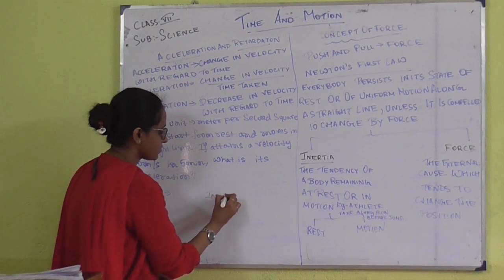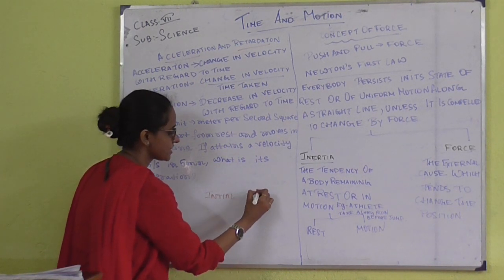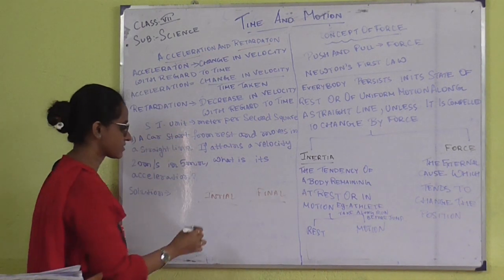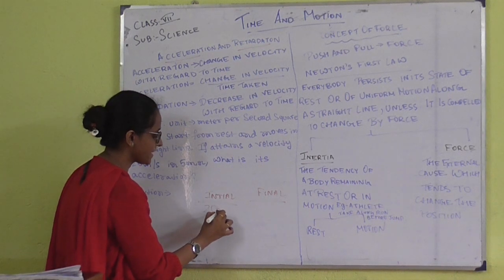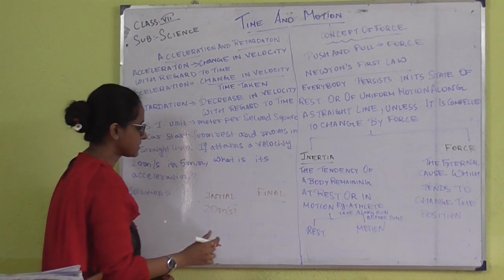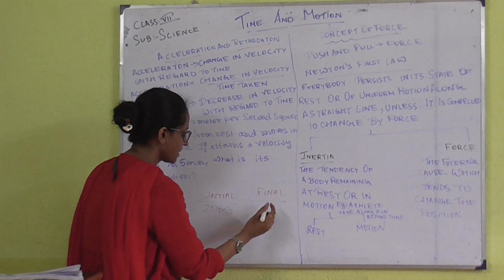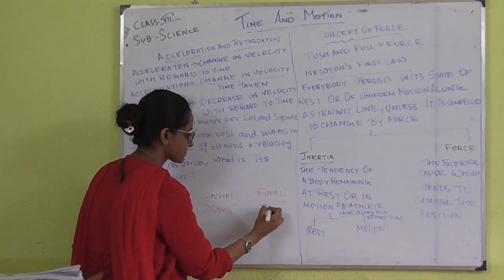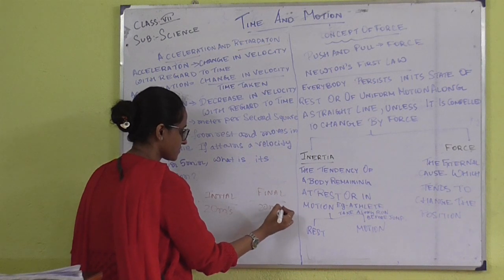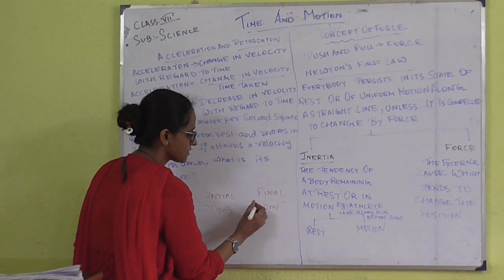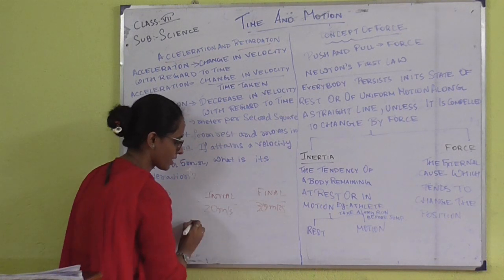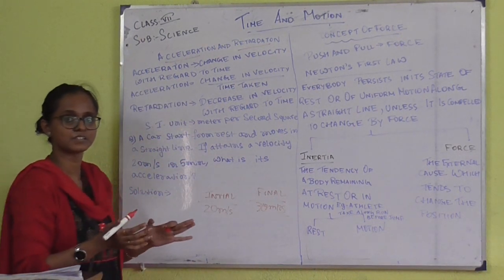Suppose we take the initial velocity and final velocity. First the initial velocity was 20 meter per second and then it changes to 30 meter per second. So what happens?